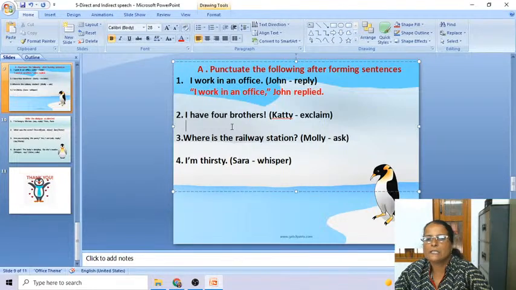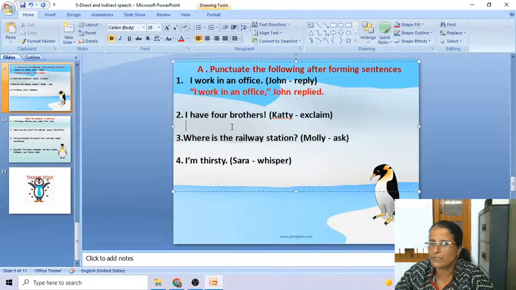Because here the punctuation is changing. You might have seen previously when we put the punctuation: John replied, then comma, then within inverted commas, I work in an office, full stop, then inverted comma close. Now you see there is a difference in the punctuation. First the speaking part comes, after the speaking part there is no full stop, it is a comma, then John replied, then full stop, right? So you have to practice both. Now you see the mistake, right?